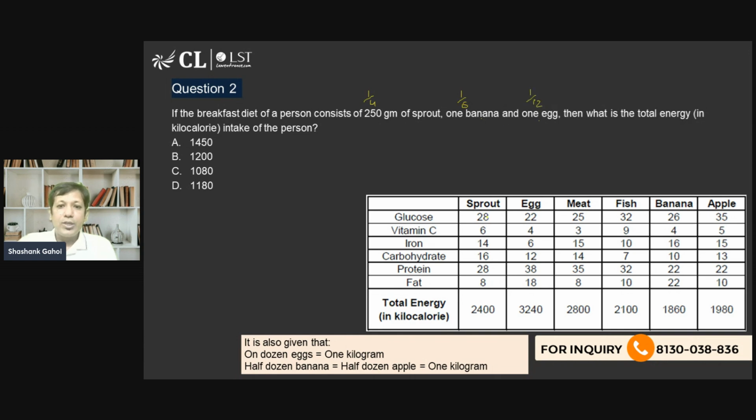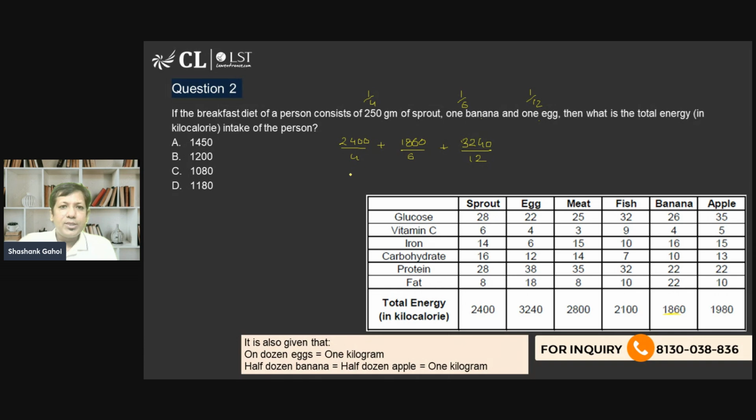So sprout is generating 1/4 of 2400. 1 banana is generating 1/6 of 1860, because 6 bananas generate this total energy, so 1 banana generates 1/6 of this, and egg is 3240 divided by 12. So this is the energy generated by 1 egg.